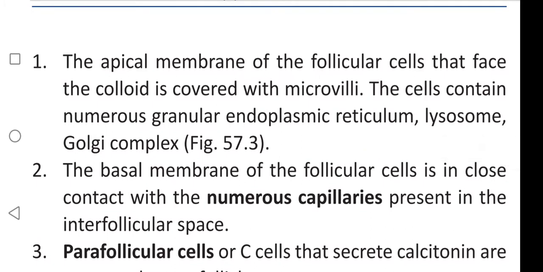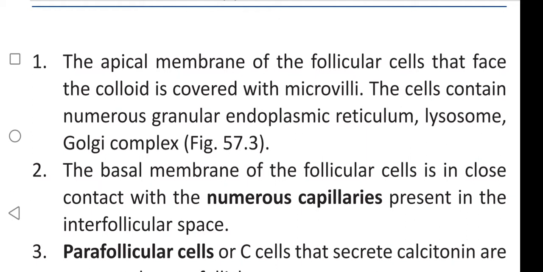The apical membrane of follicle cells that face the colloid is covered with microvilli. The cells contain numerous granular endoplasmic reticulum, lysosomes and Golgi complex. Once again, the apical membrane of follicle cells that face the colloid is covered with microvilli.